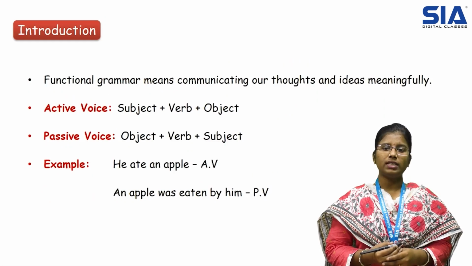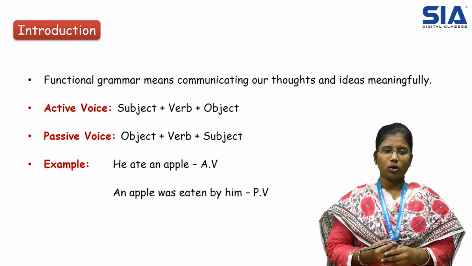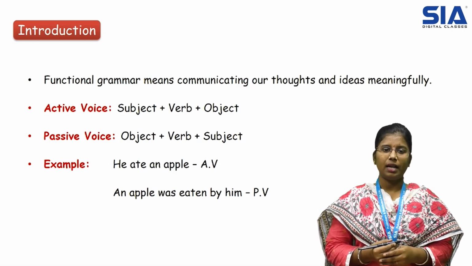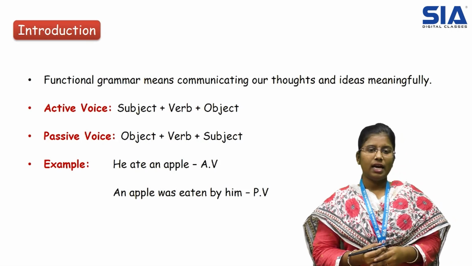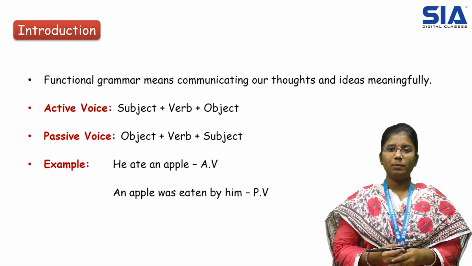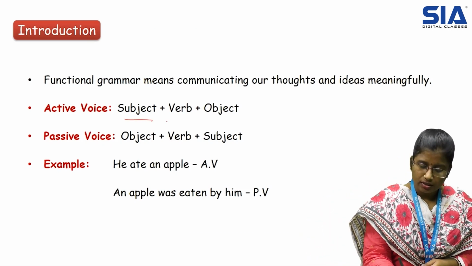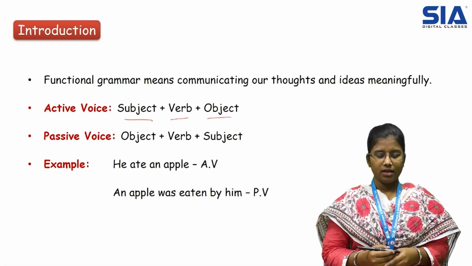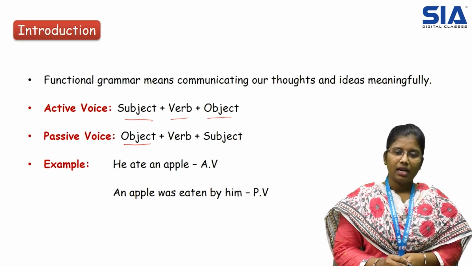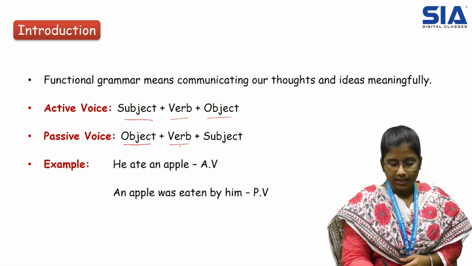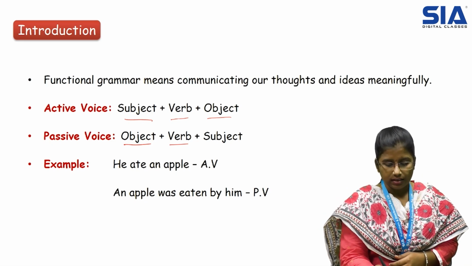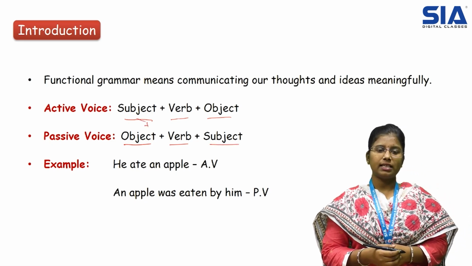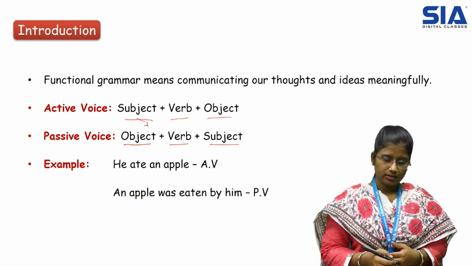Here, active voice and passive voice is one of the concepts in functional grammar. Let us see what active voice and passive voice look like. A sentence in active voice will be in the form subject, verb, and object. When coming to passive voice, the object becomes the subject and the verbal form changes, and the subject becomes the object.